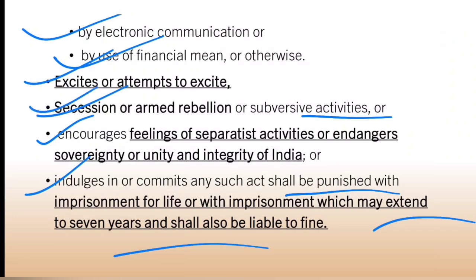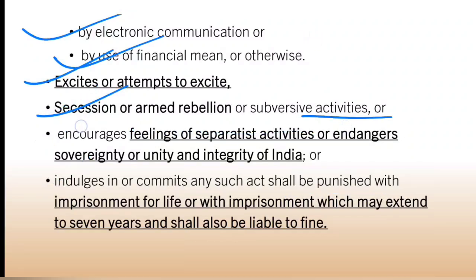Then the terms used like secession or armed rebellion or subversive activities are nowhere defined in the IPC or the new BNS. Likewise, the feeling of separatist activities or endangering the sovereignty or unity and integrity of India. So what is separatist activities endangering sovereignty or unity and integrity of India can be very wide. It may be a very wide interpretation of those things.